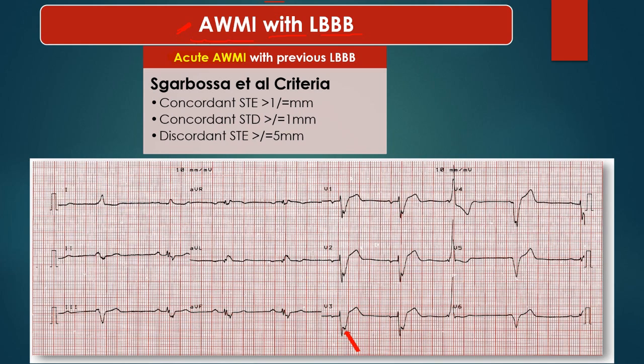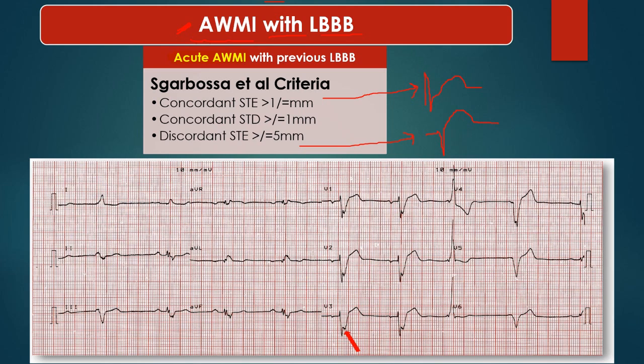Concordant means we have to look at two things: one will be positive, the other will also be positive. That is, if the QRS complex is positive and there is ST elevation, it is concordant ST elevation. But discordant ST elevation means the QRS complex is negative and the ST elevation is positive.